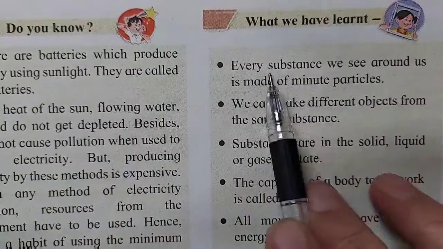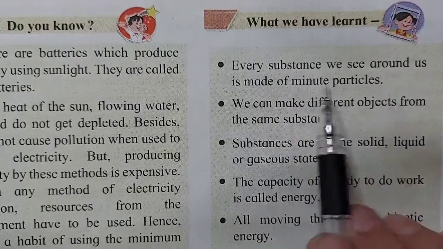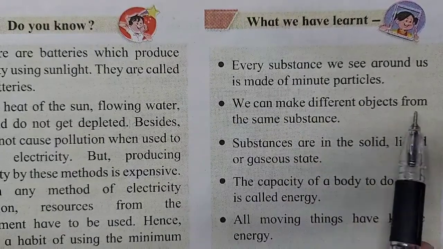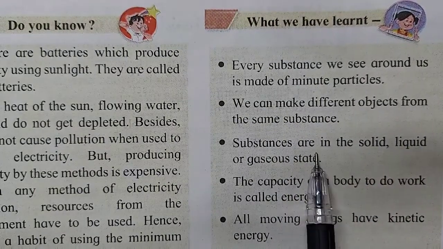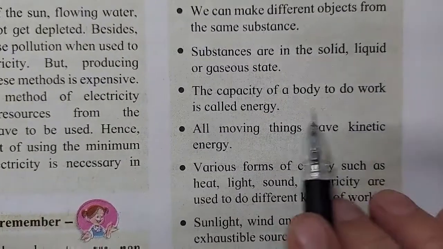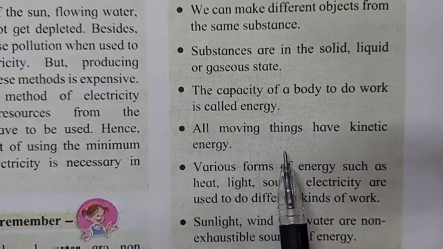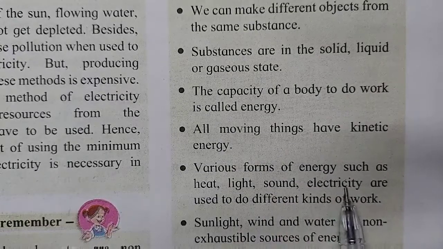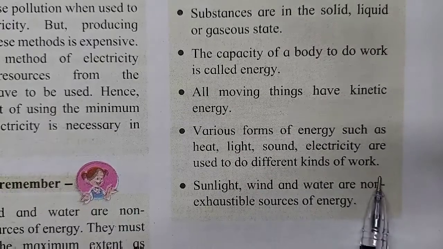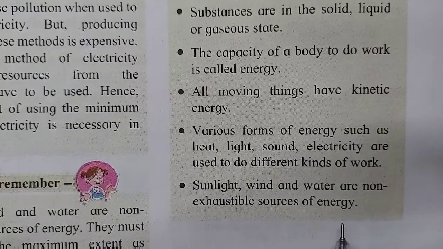What have we learnt? Every substance we see around us is made up of minute particles, that is, made up of atoms. We can make different objects from the same substance. Substances are in the solid, liquid or gaseous state. The capacity of a body to do work is called energy. All moving things have kinetic energy. Various forms of energy such as heat, light, sound, electricity are used to do different kinds of work. Sunlight, wind and water are non-exhaustible sources of energy.